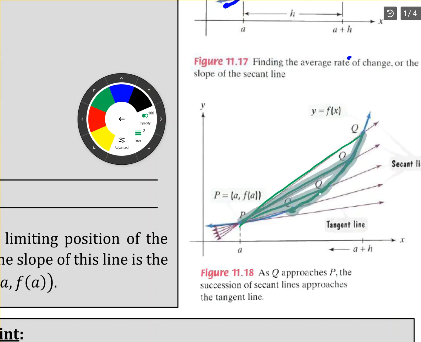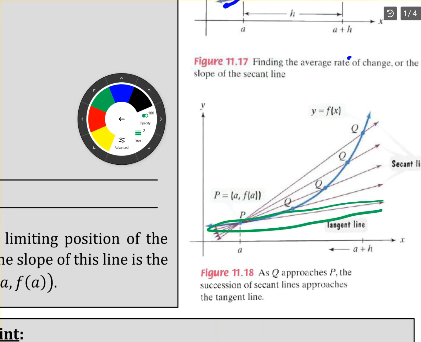But as Q gets closer and closer to P, it's going to approach what looks like the tangent line, and that's this guy right here. That one's the tangent line. The tangent line just touches at that point and then veers off. One of the ways I like to think of it is, if the sun were to disappear, what path would the Earth go on? Well, it'd go on the tangent line. It'd go straight from where it was going. So if there was some sort of force acting on this curve and it stopped acting, it would just keep going.